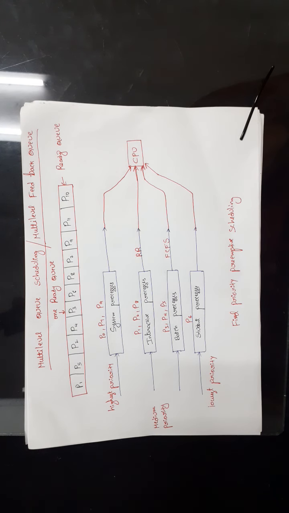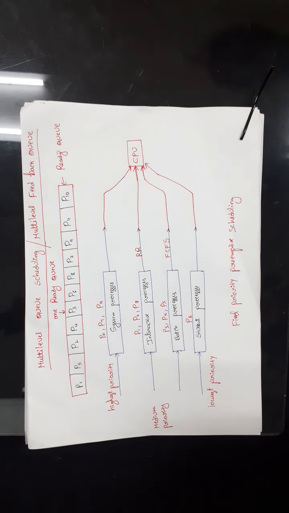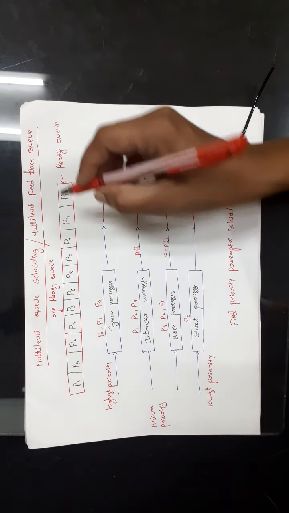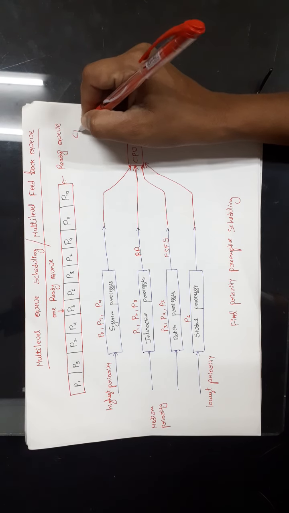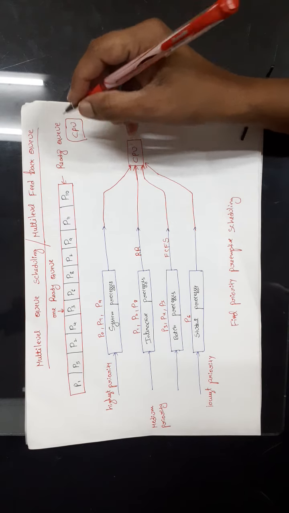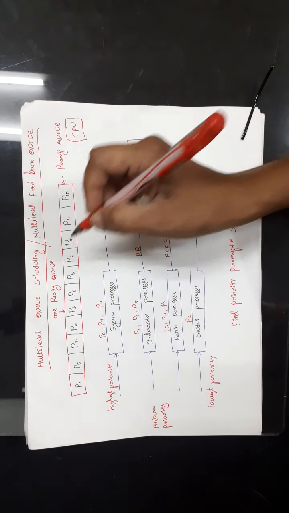In this video, I am going to explain about multi-level queue scheduling and multi-level feedback queue scheduling. I'll explain this concept with the help of an example. Let us assume that processes P1 to P10 are waiting for the CPU, but the CPU is busy doing some other work. So, all the processes from P1 to P10 are waiting in the ready queue.